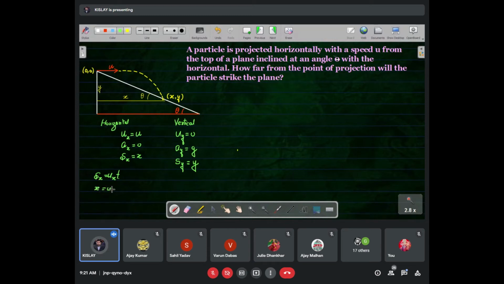Then it is ut. This is the first relation. And for y equal to ut plus half at square, u is 0, so the first term becomes 0, and we have half at square, and a is z, so half z t square. This is the second relation.